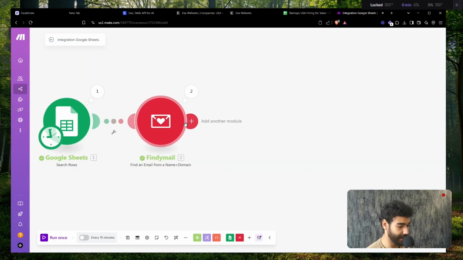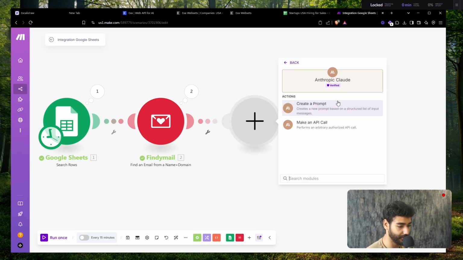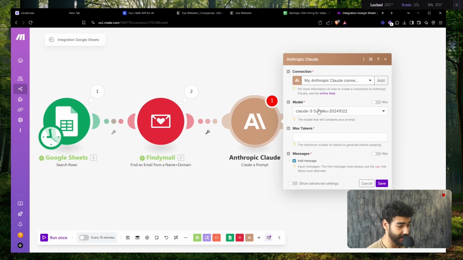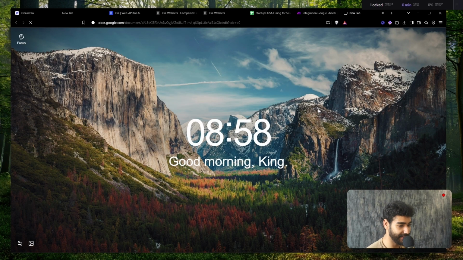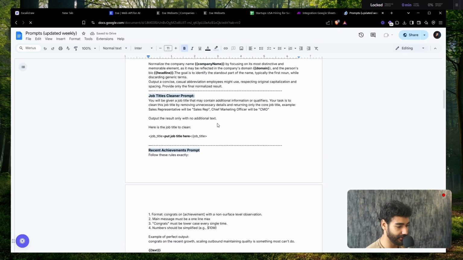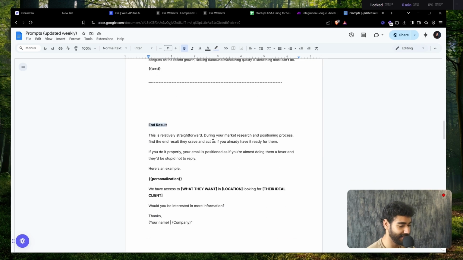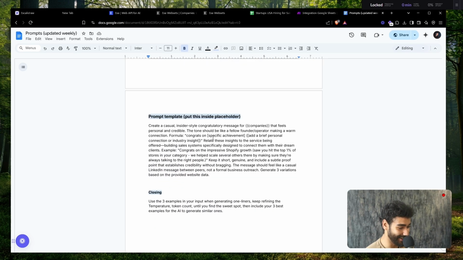Okay, so click save. Now that I found the email, all I have to do is basically use AI to generate a highly personalized outreach message. So I'm just going to use Claude. Create a prompt, and basically all I have to do is I'm going to go to my 7-figure prompts, and we share this in my community. Basically, we have a prompt for everything. We even have a prompt to generate a prompt, which is crazy.